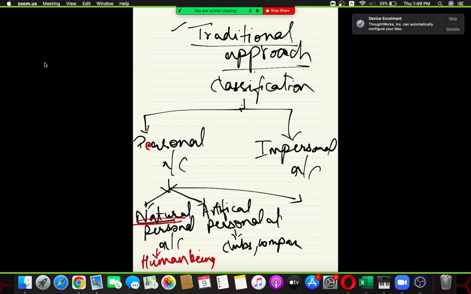So now let's move forward. There is another classification provided under personal accounts, and that is the representative personal accounts.